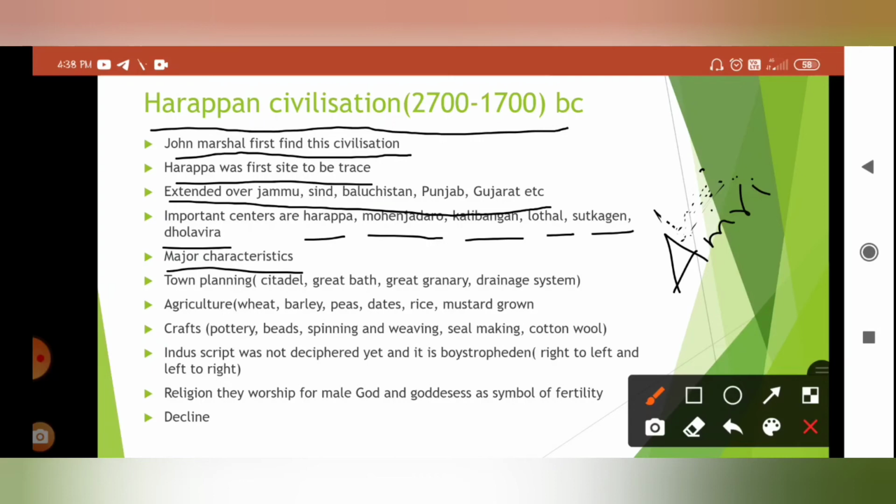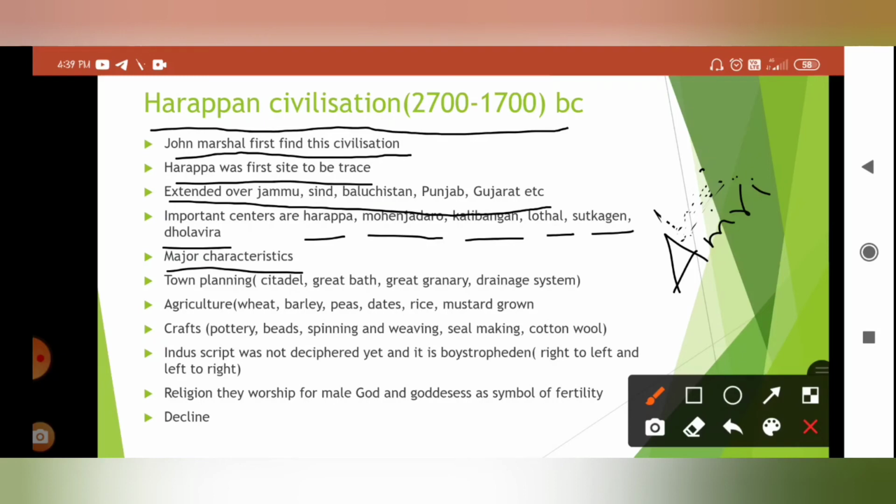In the citadel area, there is also a great bath, seen at the Mohenjo-daro site, and we can also see the existence of a great granary. And next is the drainage system. The drainage system was also very unique in Harappan civilization.